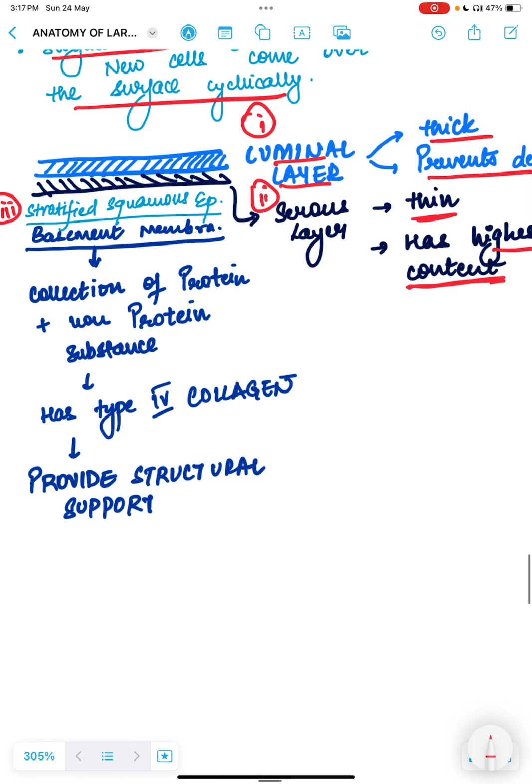The main function of these two layers is to keep the vocal cords moist and prevent them from getting dehydrated. So above this stratified squamous layer, there are two layers, and below it we have the basement membrane.